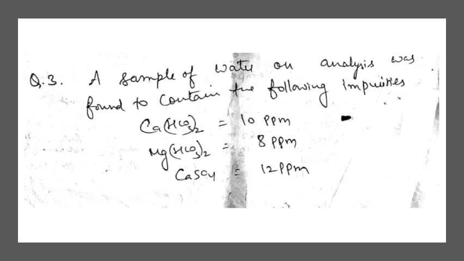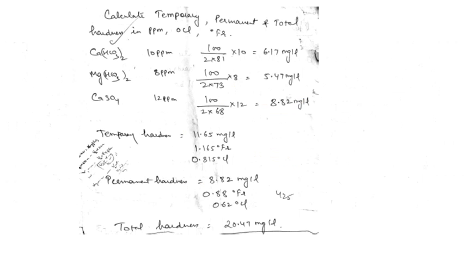Now the last question: a sample of water has the following impurities. Calcium bicarbonate is 10 ppm. Magnesium bicarbonate is 8 ppm. Calcium sulfate is 12 ppm. You have to calculate the temporary, permanent and total hardness in ppm, degree Clark as well as degree French.